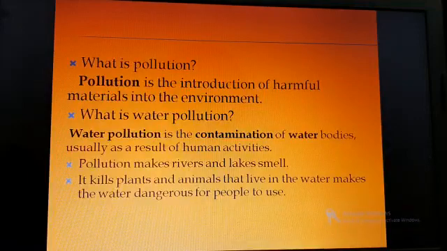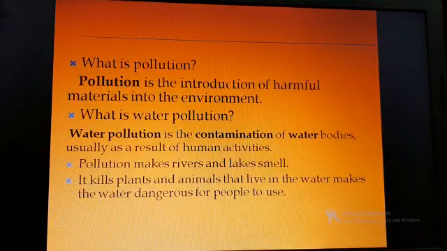So now we are going to learn pollution. What is pollution? Pollution is the introduction of harmful materials into the environment. That means if the environment is harmed by some other substances, by dirt, poisonous substances, chemicals, smokes, all these things are harmful materials. These make the environment polluted.